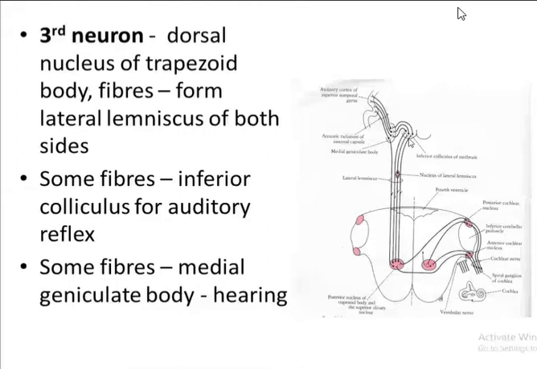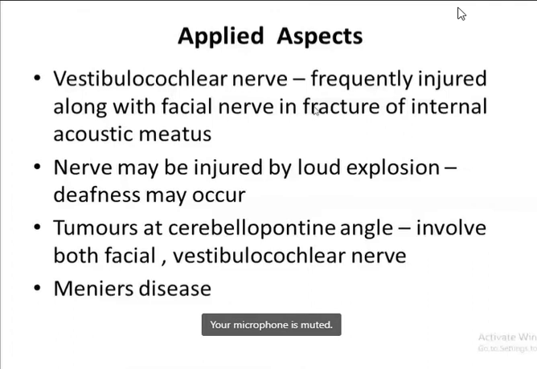Okay. Now coming to the applied aspects here, the vestibulocochlear nerve is frequently injured along with the facial nerve. So I told this in the applied of the facial nerve also. So whenever there is fracture of the skull, mainly the fracture of the internal acoustic meatus, both the nerves can be injured simultaneously, facial as well as the vestibulocochlear nerve.